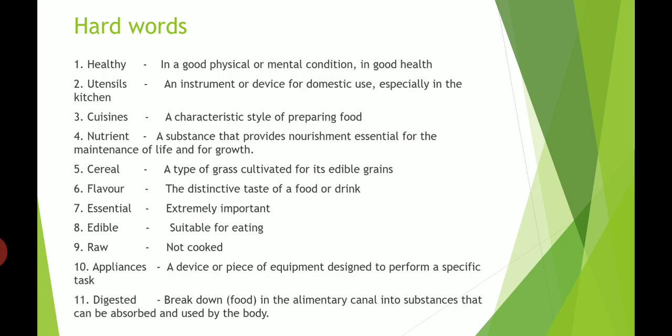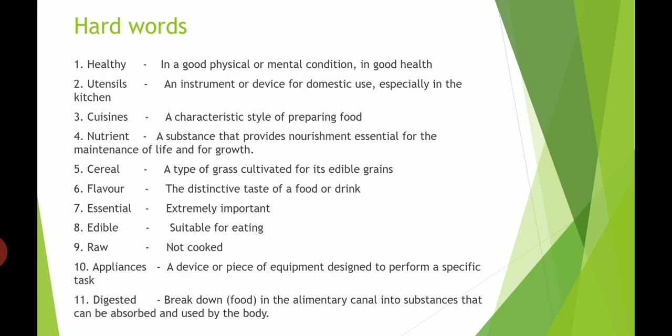Next one, essential, extremely important, very important. Edible, suitable for eating. Next one, raw means not cooked. Next, appliances, a device or piece of equipment designed to perform a specific task.